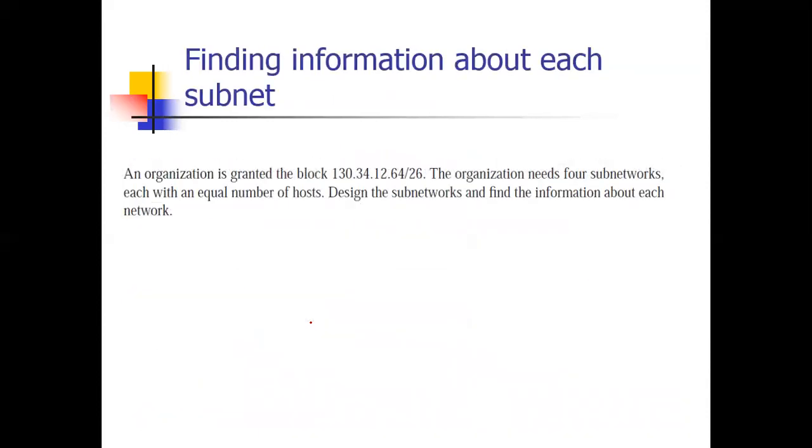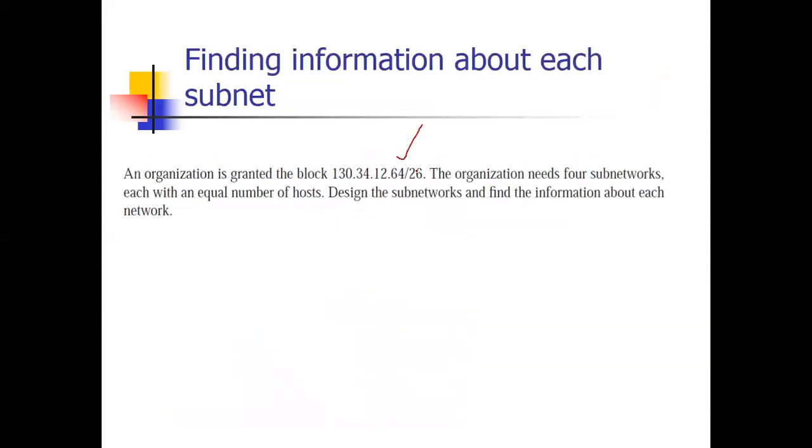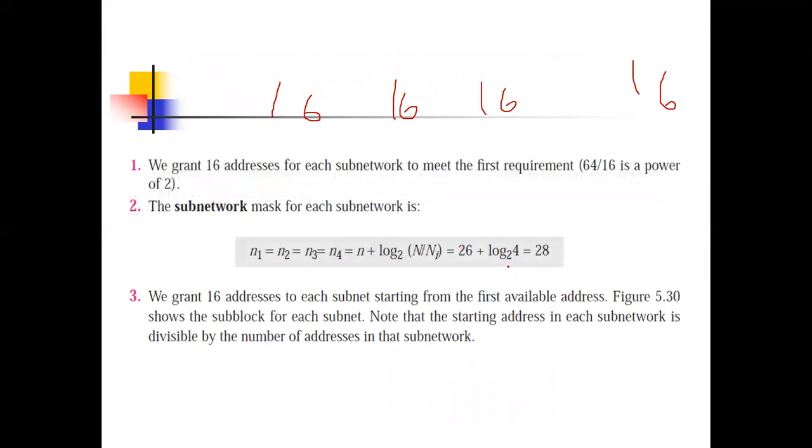So first of all, what is this 64? 64 divided into 4 means 16, 16, 16, 16. So we grant 16 addresses to each subnetwork, and 16 is a power of 2 also. Now the subnetwork prefix formula is small n plus log base 2 of N by N sub. Small n is given here as 26. 26 plus log base 2 of capital N, which was 64, divided into 4, so it is 4. So now it is 28. We grant 16 addresses to each subnet.